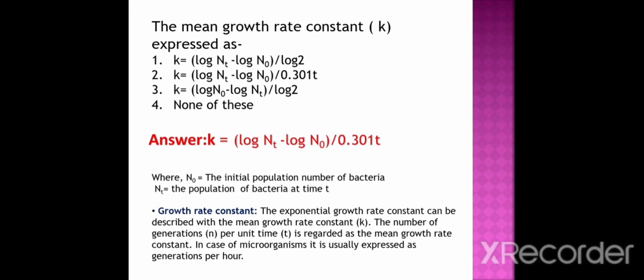The growth rate constant. The exponential growth rate constant can be described with the mean growth rate constant, that is k. The number of generations per unit time t is regarded as the mean growth rate constant. In case of microorganisms, it is usually expressed as generations per hour.